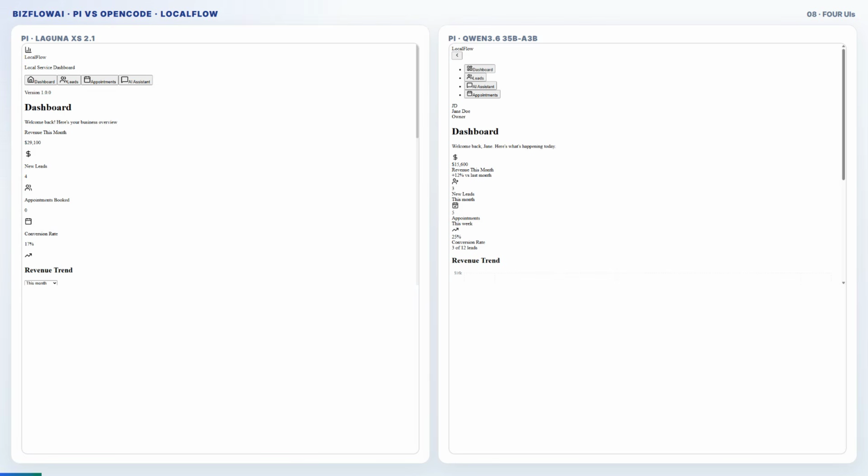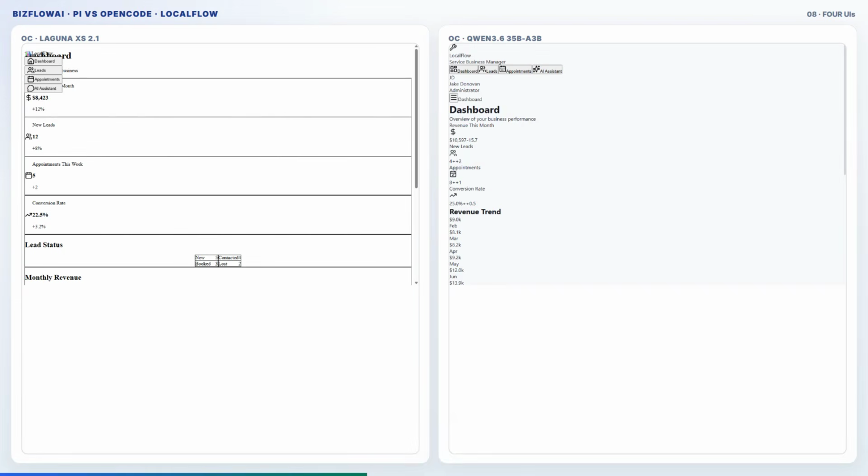4 live browser screenshots. Real headless Chrome, not mockups. Pi Laguna, big revenue, bare Chrome, top-nav, chart missing. Pi Qwen, sidebar list, native gray buttons, ghost chart. OpenCode Laguna, sidebar, LED status section, most complete visual. OpenCode Qwen, metrics present, trend as a text list, not a chart, still bare.